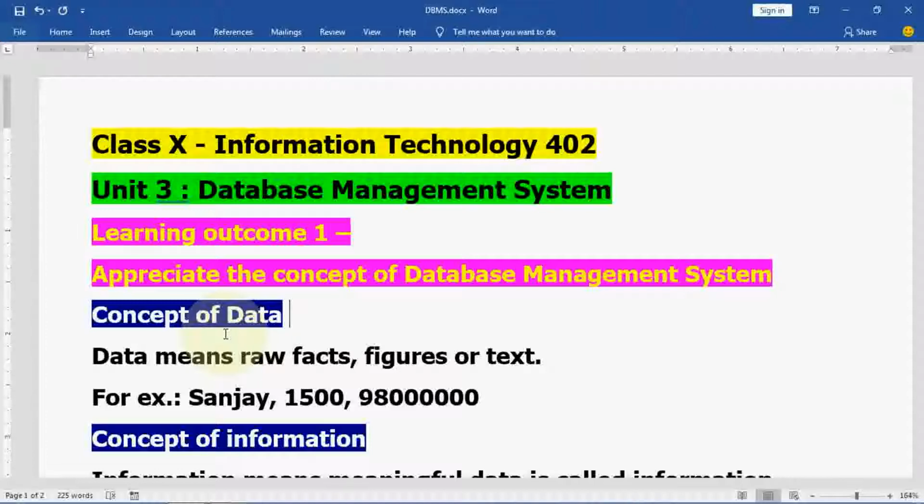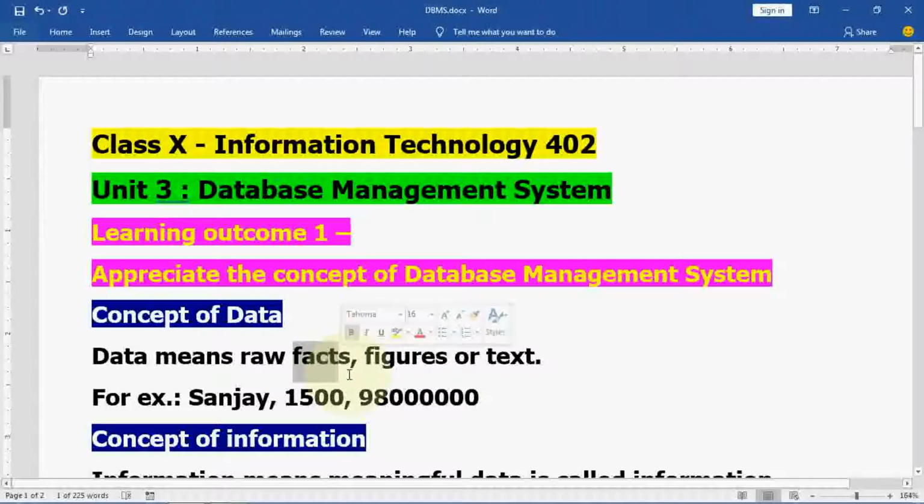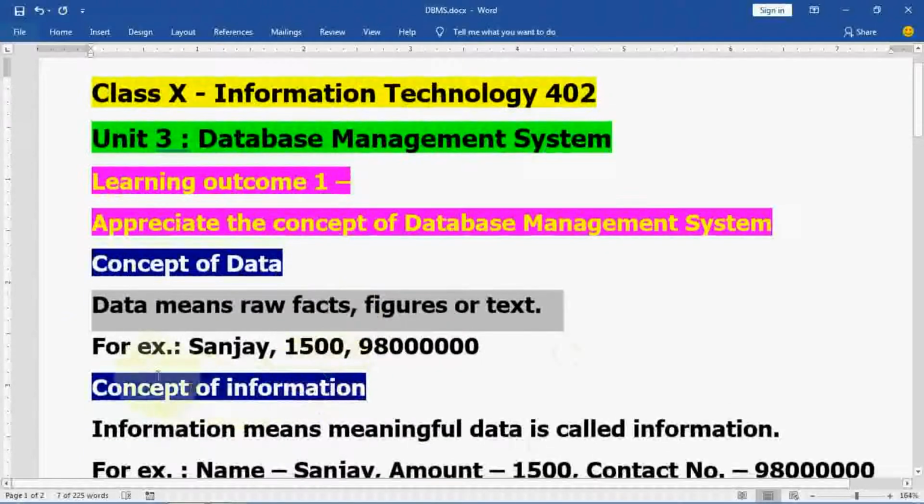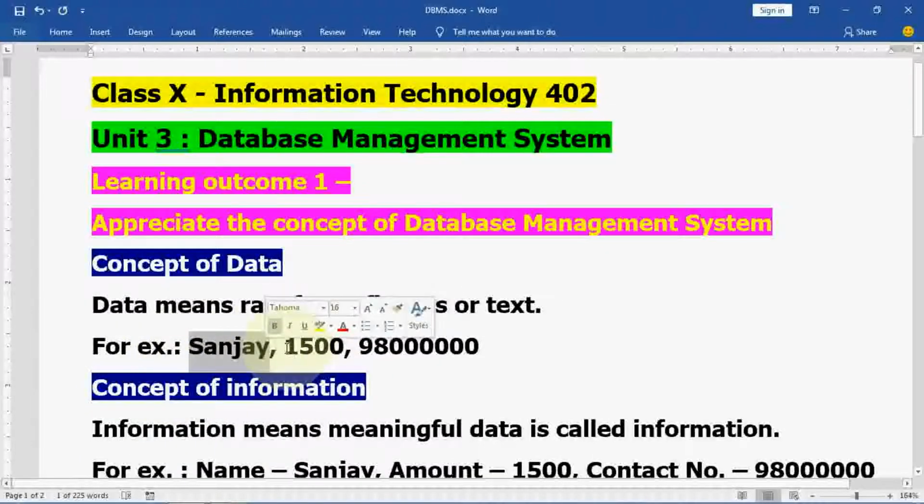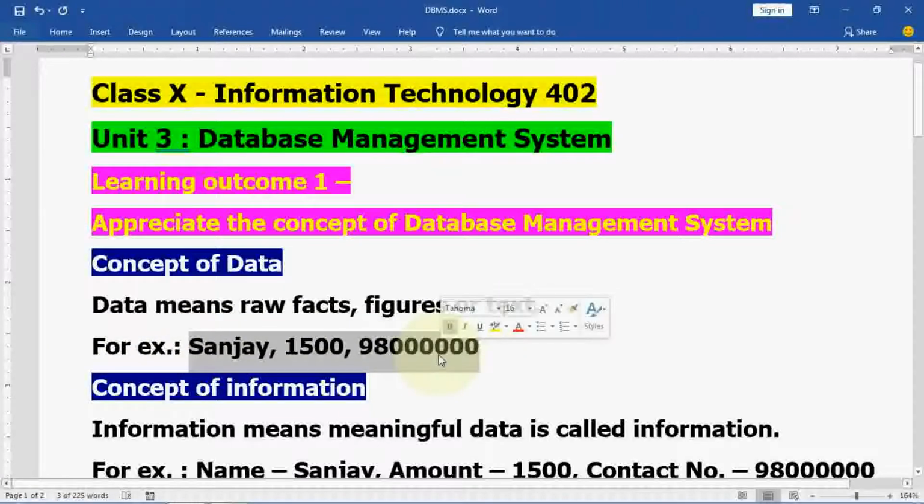So let me begin today's session. The first is concept of data. When we are working with computer, everything we can consider as data. Whatever we are collecting is in the form of facts, figures or text. Facts means any kind of facts we can write in computer. That is called data. One example I have given here: name is written Sanjay, value is given 1500 and some number is given. By this we can understand that it is data only. If it is written somewhere, then it is considered as data.